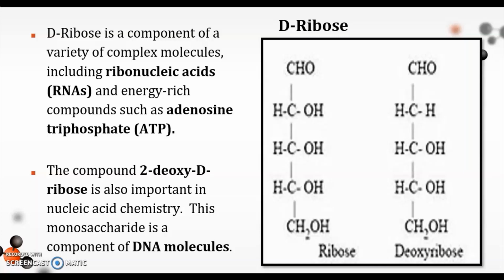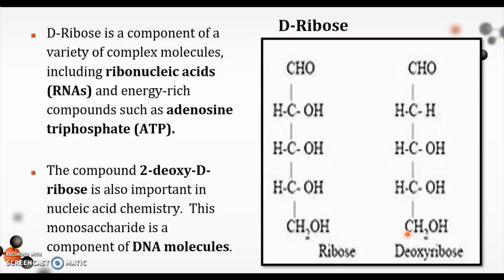Let us take a look at the picture and try to differentiate ribose from deoxyribose. Let us count the number of atoms for each of them. Ribose contains 1, 2, 3, 4, and 5. What about deoxyribose? 1, 2, 3, 4, and 5.